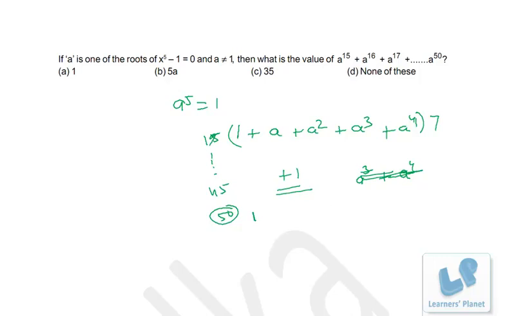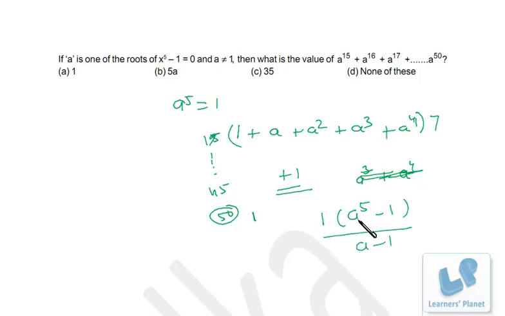Now this is a geometric progression, that can be very well observed, and there are 5 terms in this geometric progression. So what will be the sum of a geometric progression? That is the first term, 1, times a^n minus 1 over a minus 1.